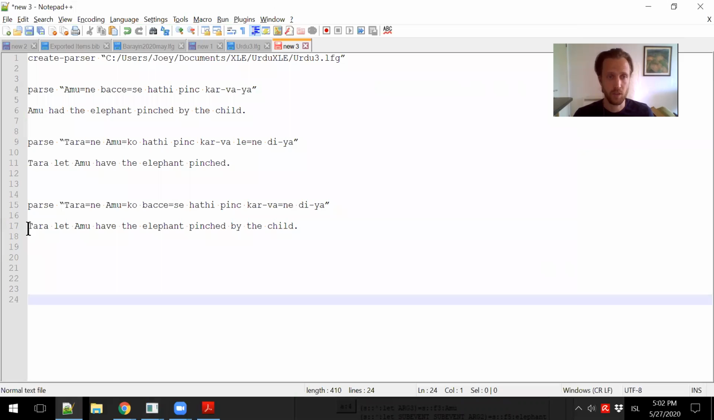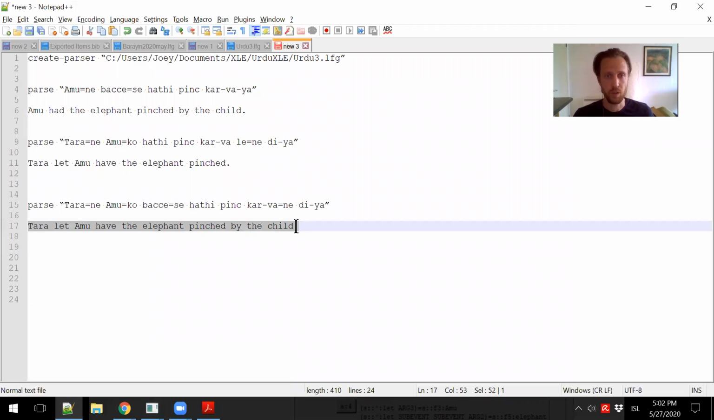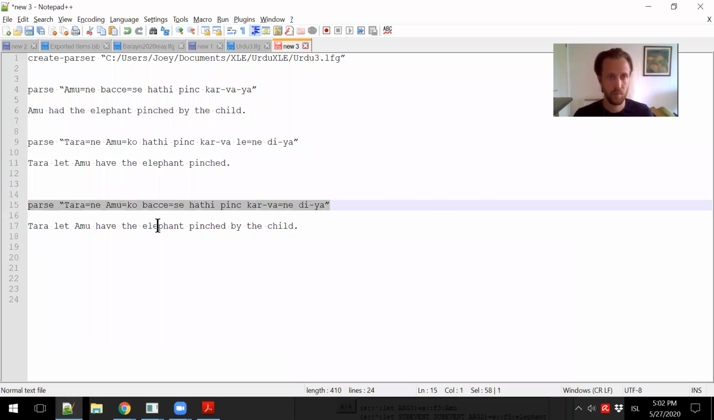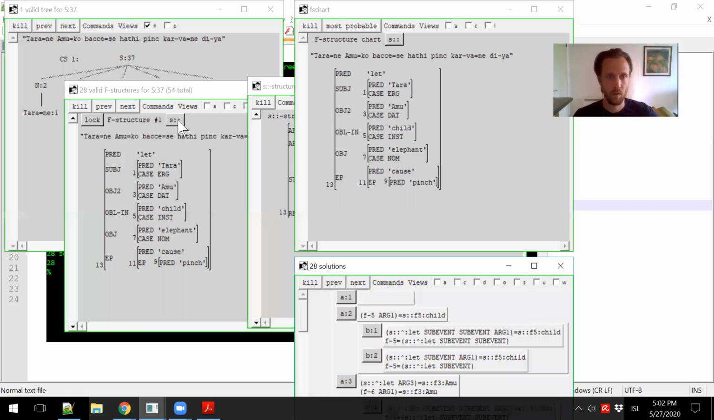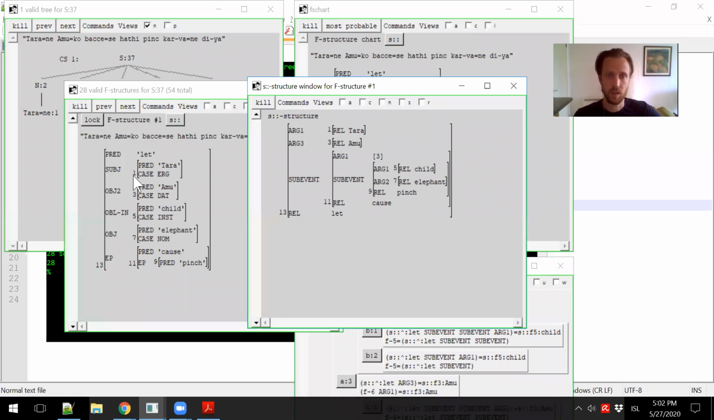And a slightly more complex one, in which there is also an oblique agent. We have a subject again linked to the arg1, object 2 linked to arg3 in this permissive event, which is linked to arg1 of the sub-event as before. The sub-event is a causing event as before, and it's a pinching event, and now it's not just the arg2, which is the object, but also we have the arg1, which is the child, the oblique agent there.